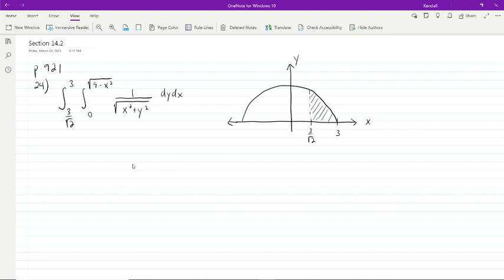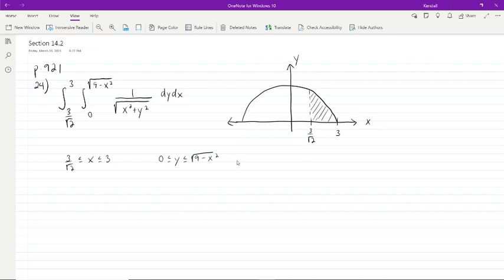All right, so that's the region over which we're integrating, and we need to change that region to polar coordinates. Now, I'll also write down what we had in rectangular coordinates: x was greater than or equal to 3 over root 2 and less than or equal to 3, and y was greater than or equal to 0 and less than or equal to the square root of 9 minus x squared.